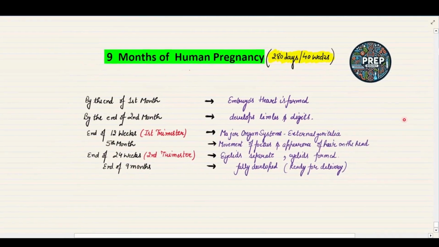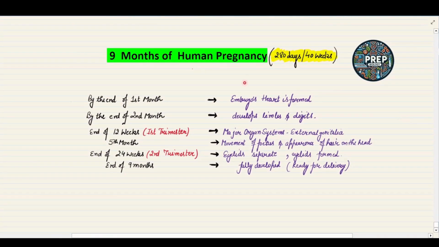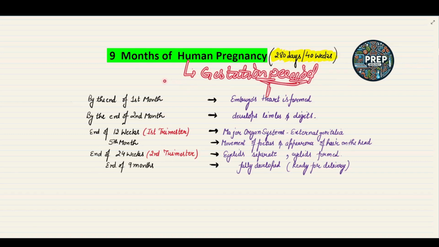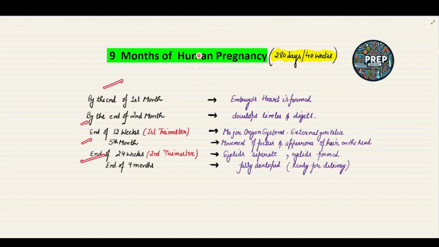So the time period of pregnancy in the human female is about 9 months. Okay, 9 months, which means 280 days or 40 weeks. This time period is called the gestation period. Okay, the period between conception and birth is called the gestation period, which is 9 months. Now if we see the development of the fetus in this period,